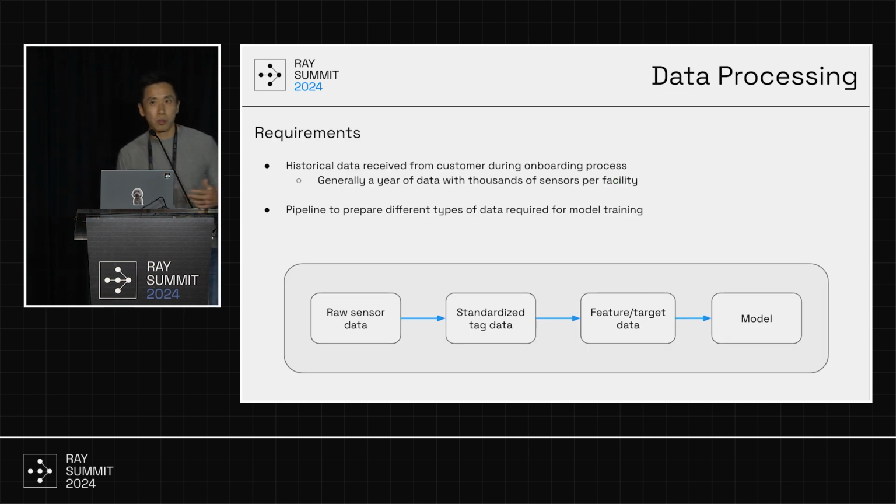So the data that we receive can come from the customer in many different ways. It could be live streamed through our own APIs, but it could also be bulk historical imports of previous data. So one example of that is CSV files that the customer can give to us. These are files where the rows are tuples of timestamp, sensor name, and the actual measurement value of those sensors.